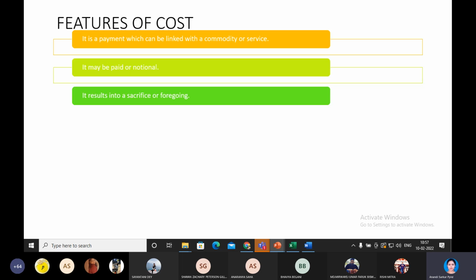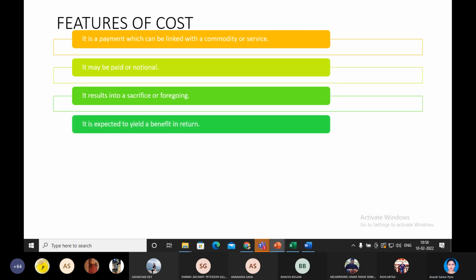So you are investing in alternative 1 and not considering alternatives 2 and 3. You may have earned a certain amount of money in alternatives 2 and 3. The amount of money you are foregoing there is the sacrifice you are making, and it is the cost you are incurring. So cost is a sacrifice or foregoing.